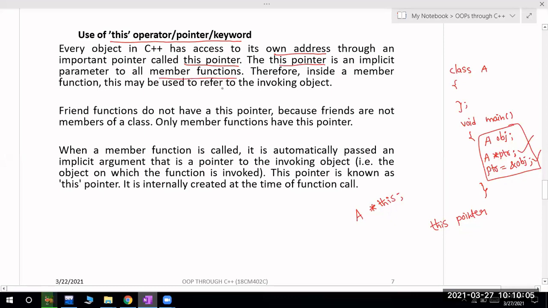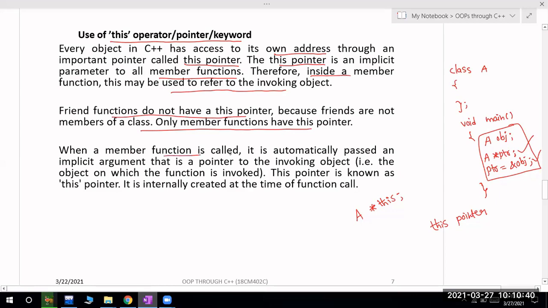అంటే మీరు this pointer అనేది implicit parameter అన్నట్టు, no need to use that, this అనేది separate గా యూజ్ చేయాల్సిన అవసరం లేదు. ఇంప్లిసిట్ గా ప్రతి క్లాస్ కి ఒక పారామీటర్ within the class by default it will be accessed. Okay, therefore inside the member function this may be used to refer to the invoking object. We will see examples. Friend functions do not have this pointer, ఎందుకంటే friend అనేది it's not a member function, so that's why only member functions మాత్రమే this pointers యాక్సెస్ చేయొచ్చు, because friends are not members of the class, only member functions have this pointer.